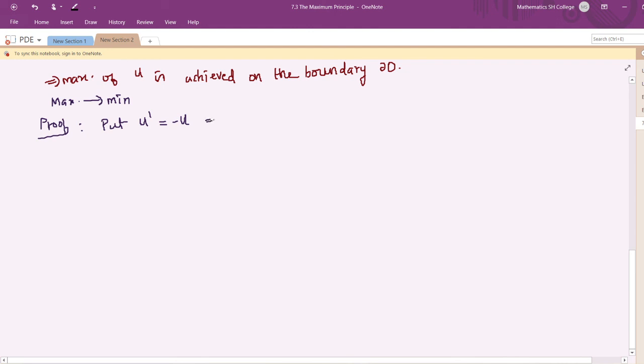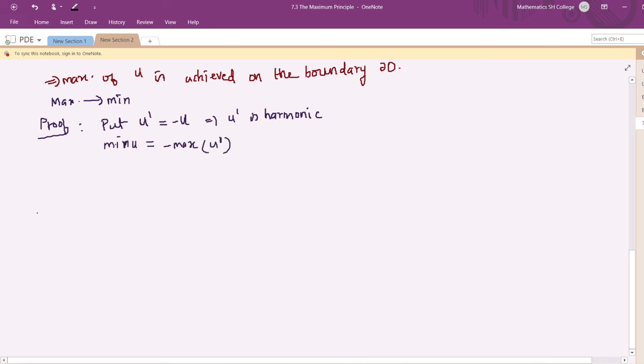Now the minimum of u over any set will be equal to minus the maximum of u', because u' is minus u.